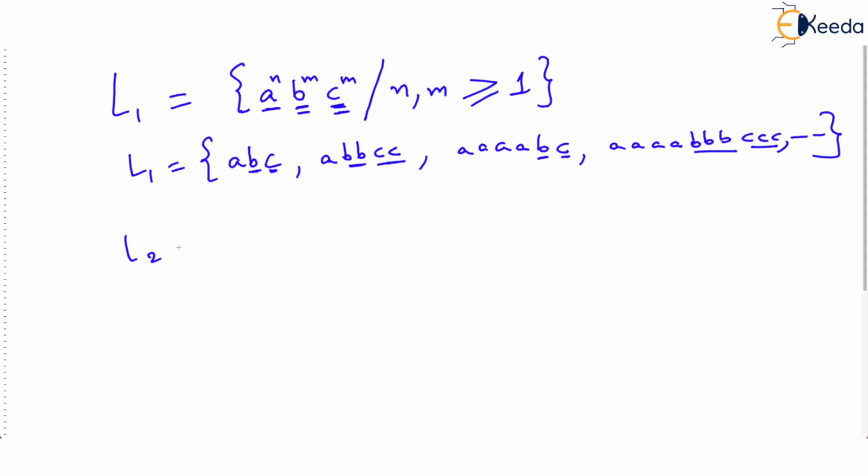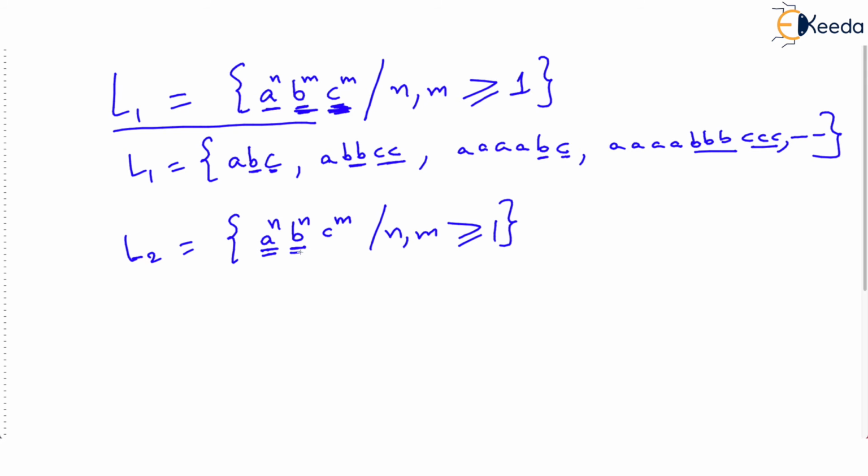And imagine there is another language L2 where we have A raised to N, B raised to N, C raised to M, such that N comma M is greater than or equal to 1. What it means is this language will have all strings where A and B are matching. Note here B and C were matching in L1. Here A and B are matching. So in this L2 language, we will have something like ABC, where A and B are matching.